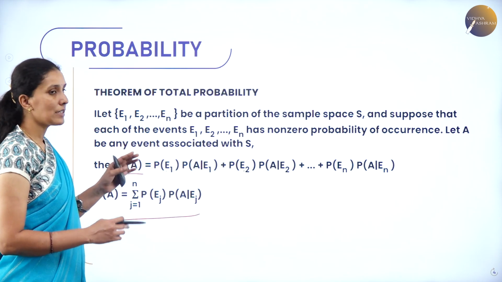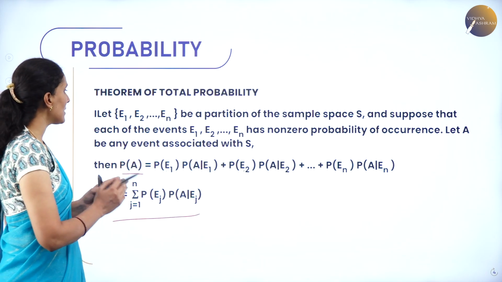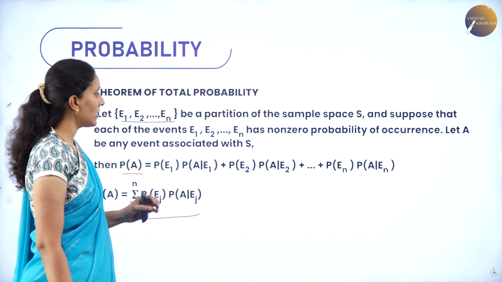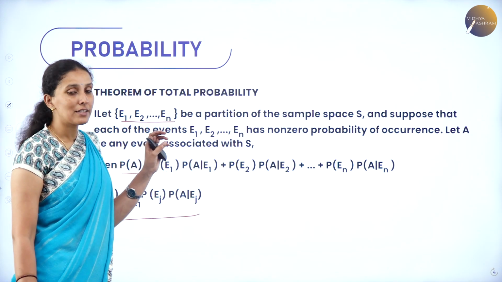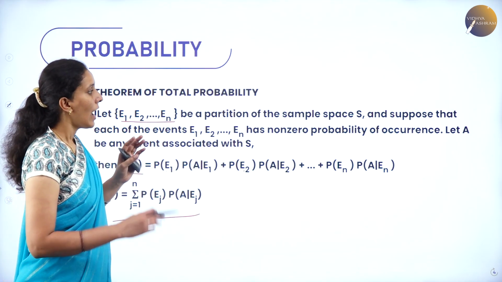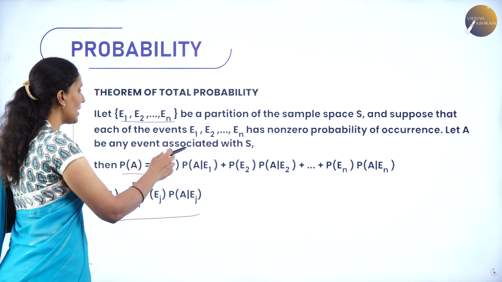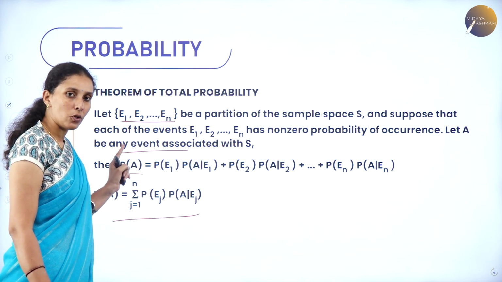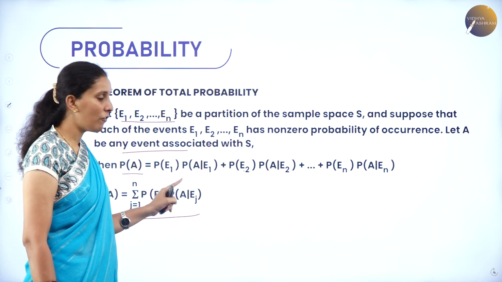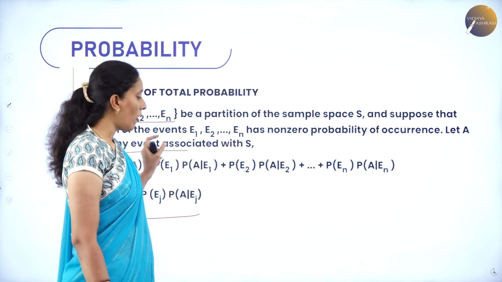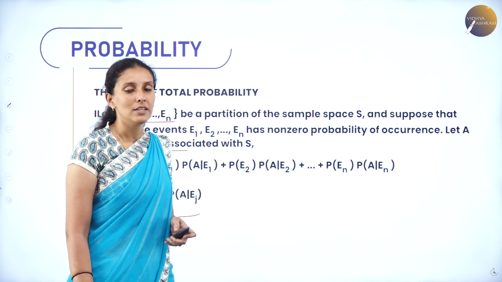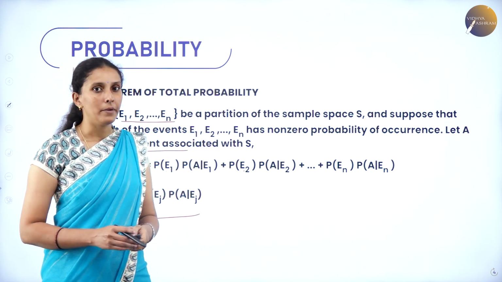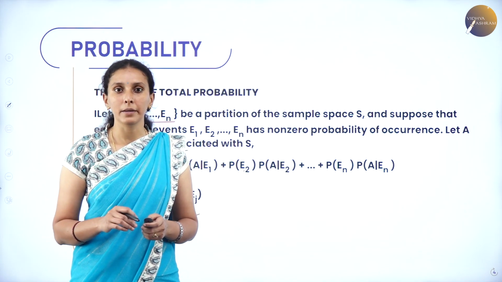So what does the theorem of total probability say? When we have E1 to En as a partition of a sample space, and these events have non-zero probabilities, and let A be any event associated with the sample space, then the probability of A can be written as the sum of all the probabilities over the partition of the sample space. And this theorem of total probability helps us to define Bayes' theorem.